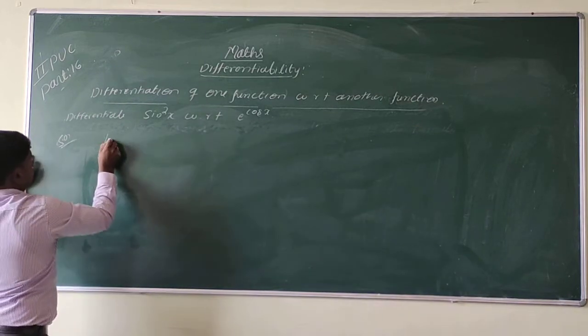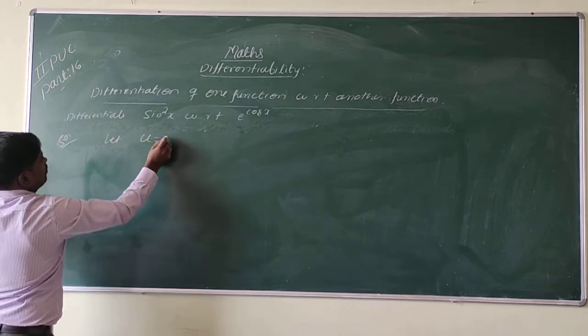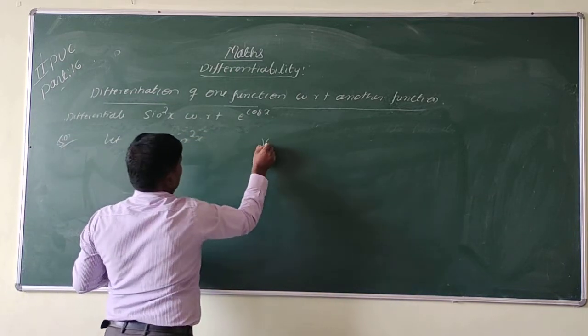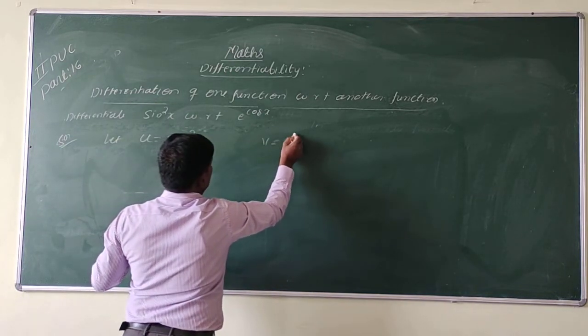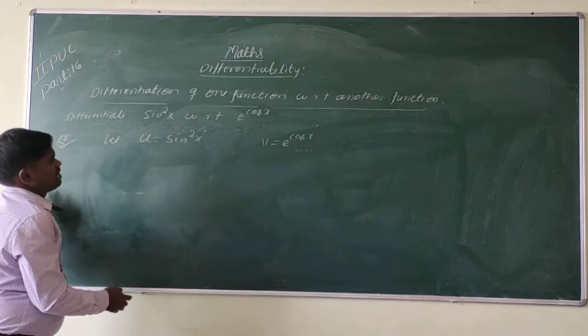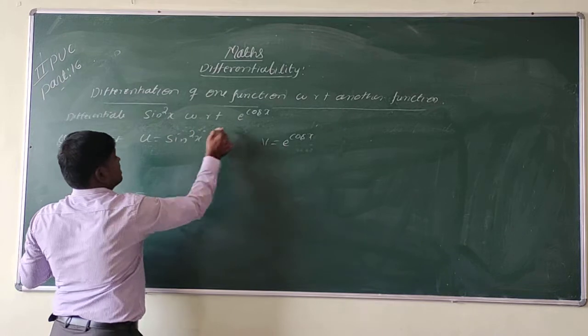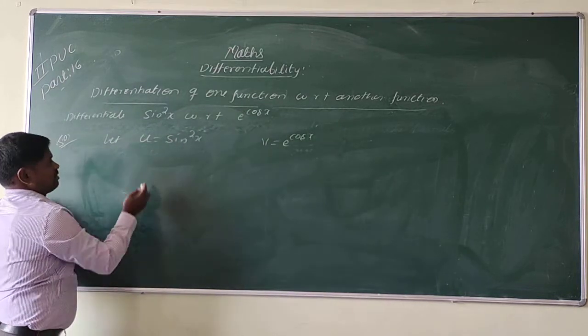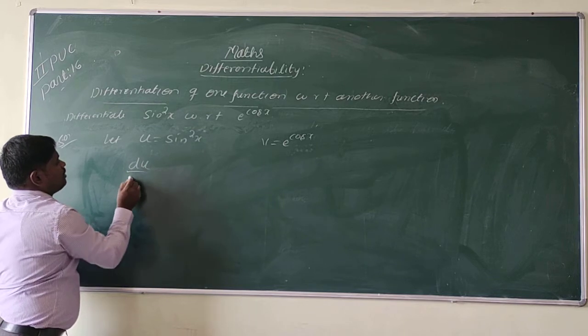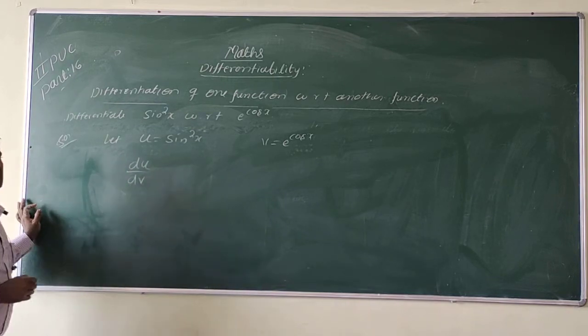So let u be equal to sin square x, and v be equal to e to the power of cos x. Okay. So we need to differentiate this function with respect to this one, so we need to find the value of du by dv.